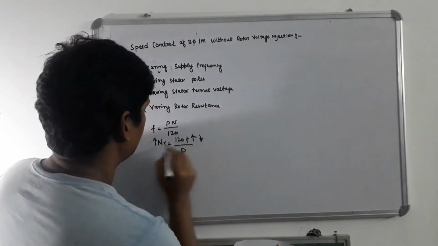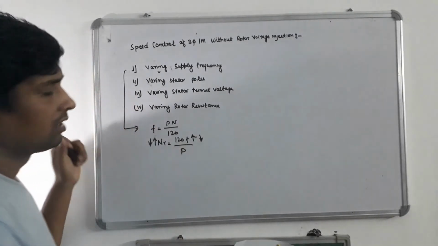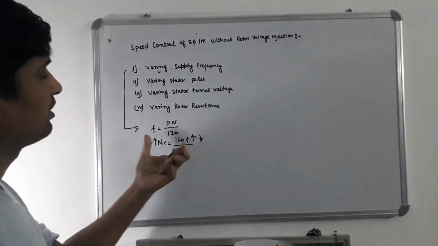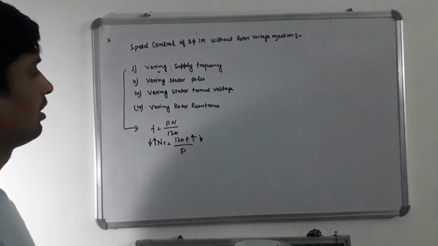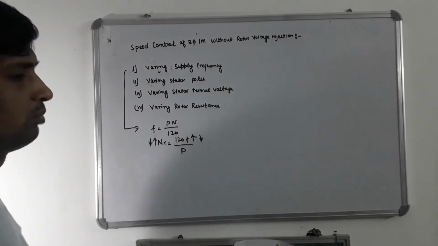If the frequency decreases, then the Nr decreases. By changing the frequency of the supply, we can change the speed of the three-phase induction motor.